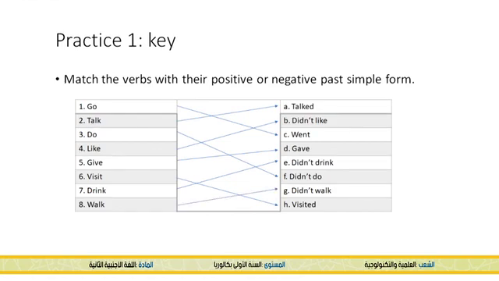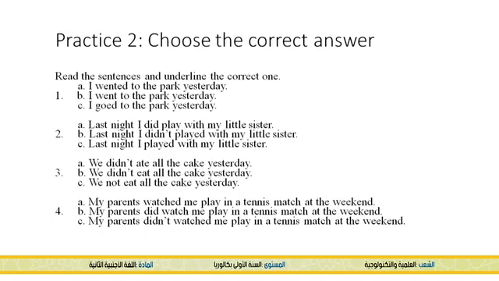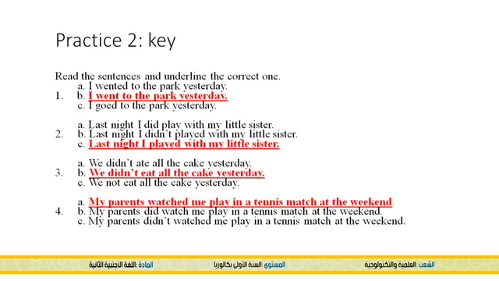Now let's move to the next practice. Choose the correct answer. Now read the sentences and underline the correct one. So we have three options. Choose only one option that is correct. Take a few seconds and then we will correct. All right. Okay. Now, read the sentences and underline the correct one. For example, for sentence number 1, the correct option is B. I went to the park yesterday.